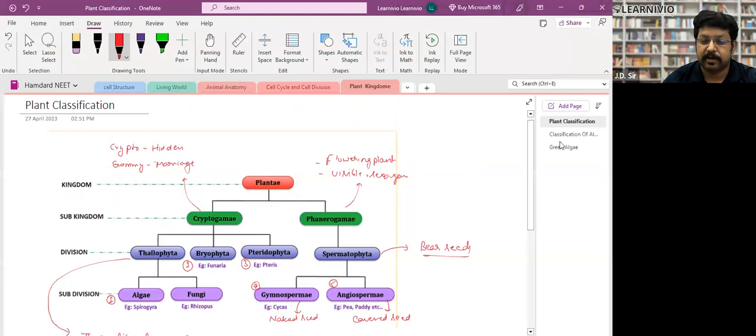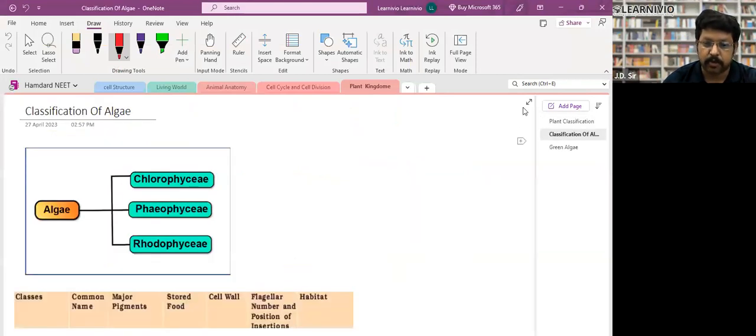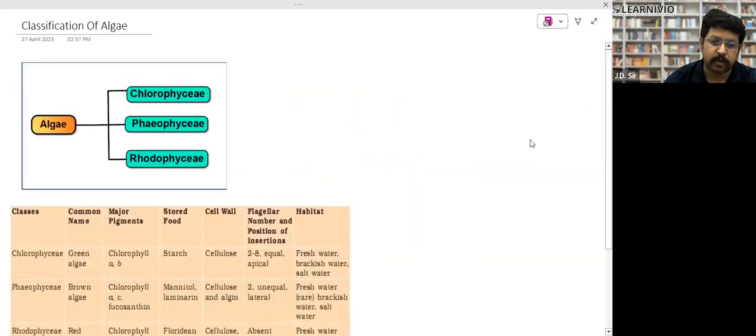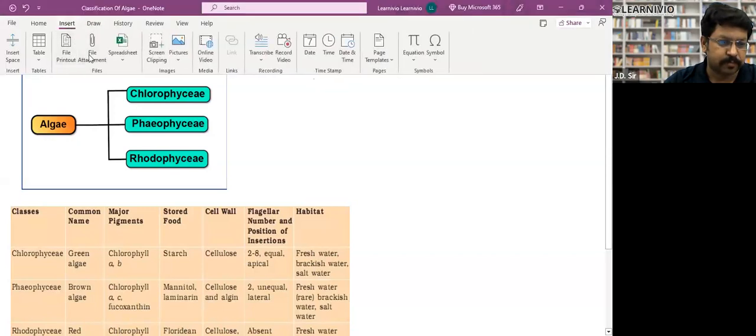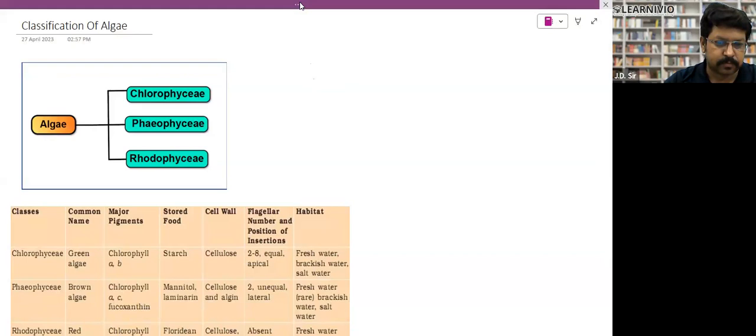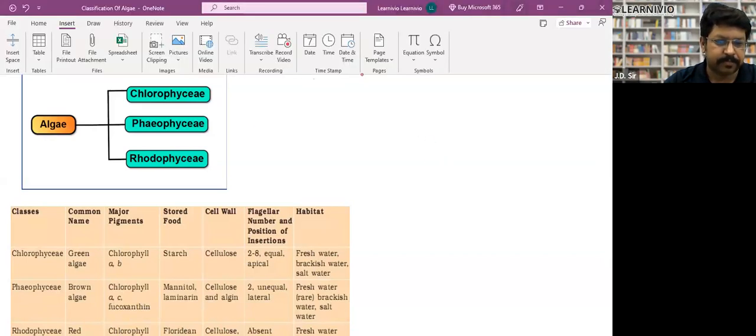Wherever you feel that there is some ambiguity or you are not getting it clearly, raise your hand. Feel free. So algae have a thallus-like body. You cannot tell whether a root is there or a shoot is there. By the way, you must have studied it, but still, let me show you some diagram of algae.